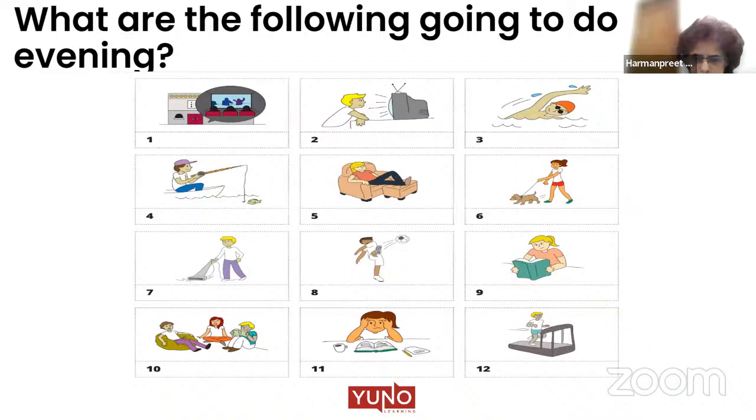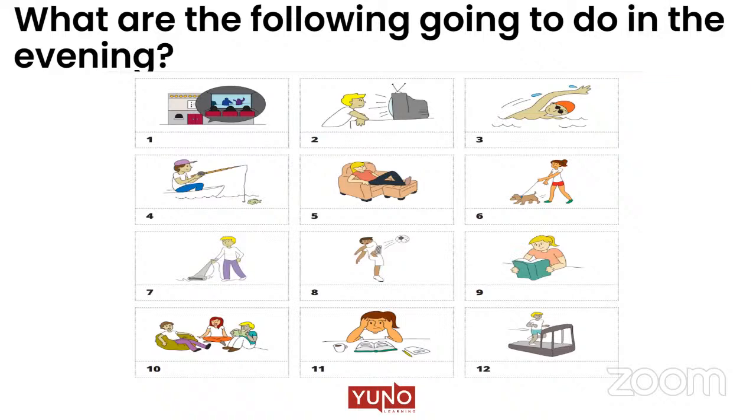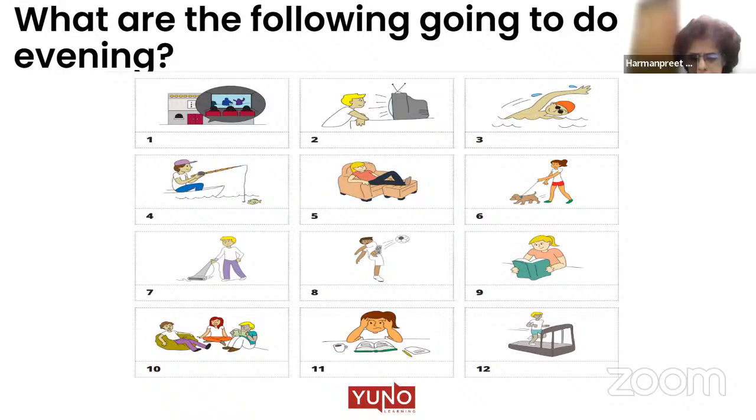The boy is playing football. Okay, the boy is playing football. And the girl is reading a book. Yeah, the girl is reading a book. Correct. Om Prakash, are you there? Yes, ma'am. Tell me picture number 10 and 11, please.